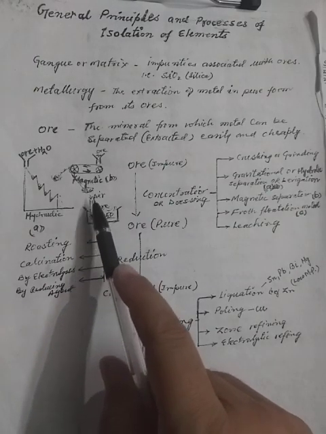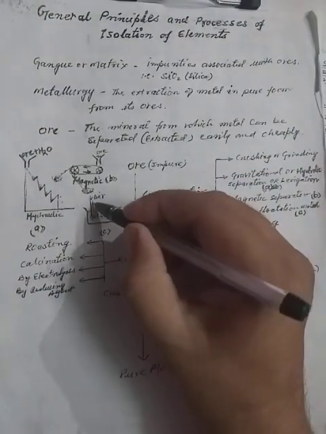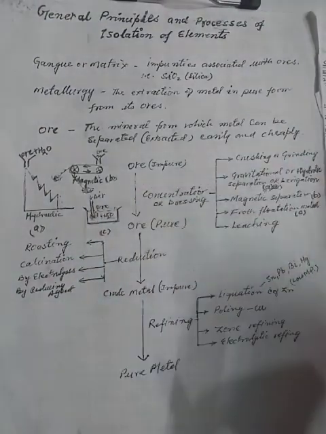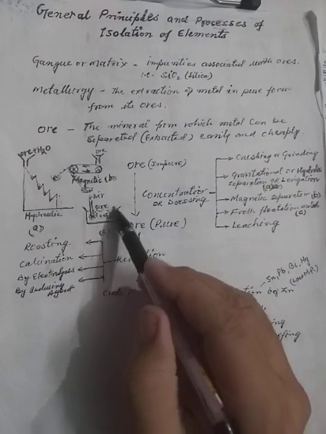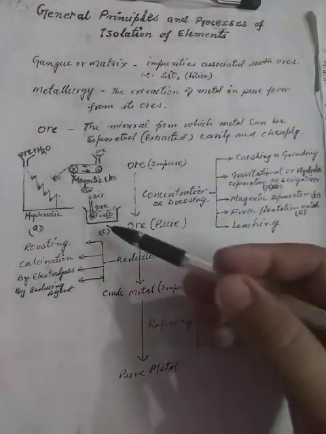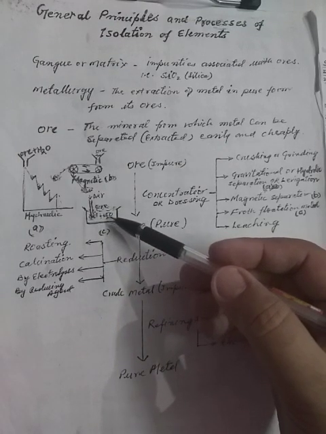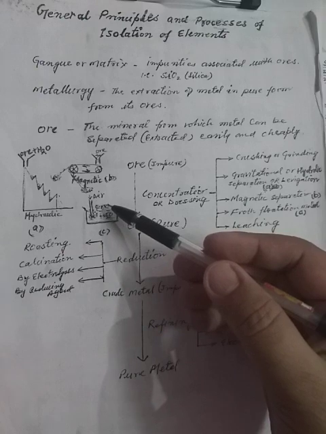Now here you can see that we have taken a mixture of oil and water, and the ore is mixed in, and air is below. A current of air is passed here. Now what will happen? A froth will form here, and due to oil and water, froth will form.